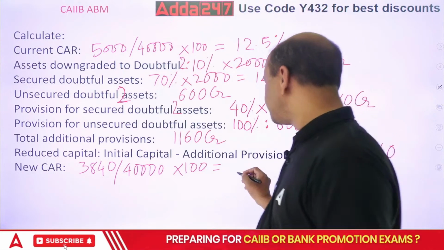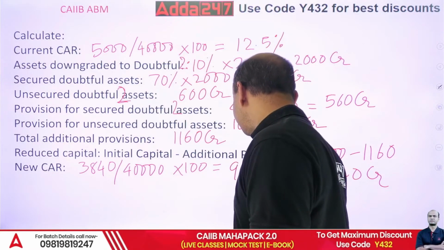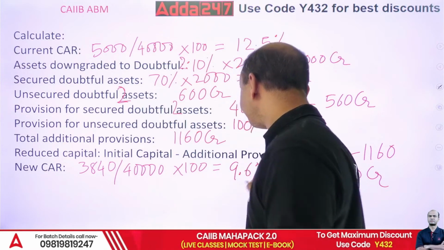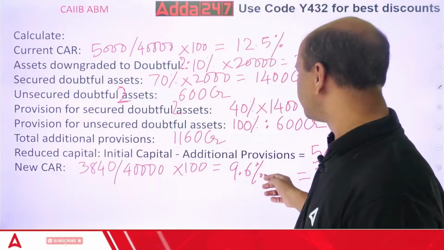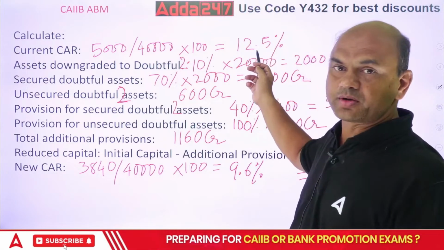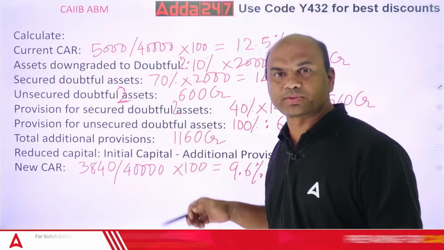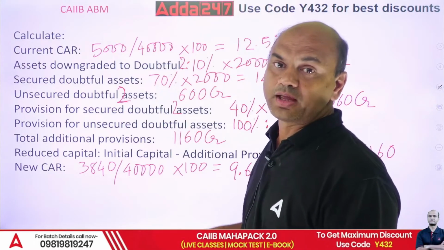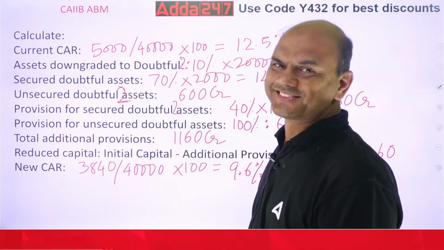So 9.6%. So new capital adequacy is 9.6%. Earlier it was 12.5. Now it is 9.6%. It has got reduced. Why? Because of your NPAs. Okay.